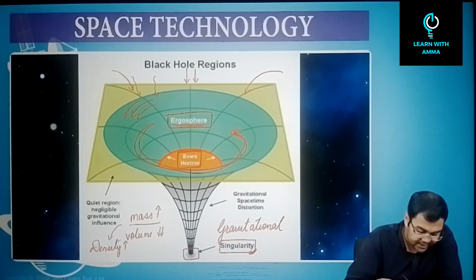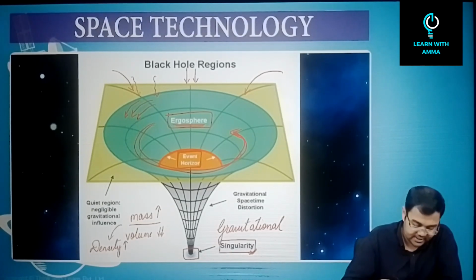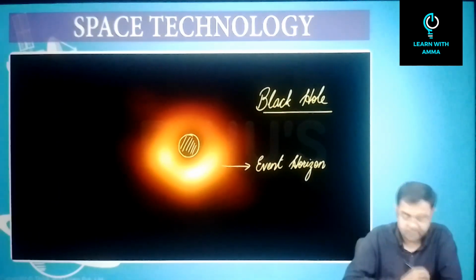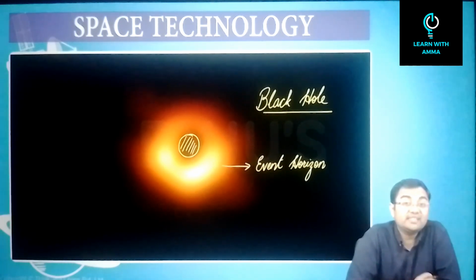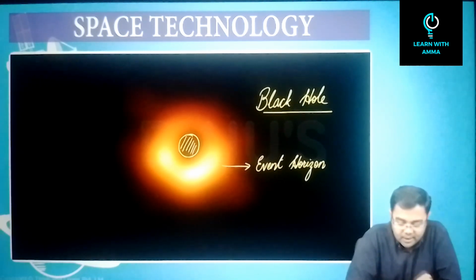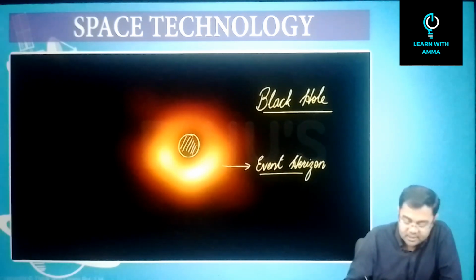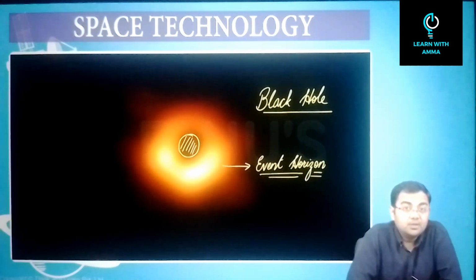Now one more important thing is going back to what we discussed here about the first image of the black hole, because this was a very significant development. April 2019, this image being captured for the first time for a given black hole. Now what we are saying is that it is the event horizon. What was captured was the event horizon of the black hole.